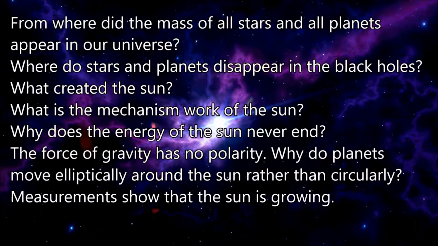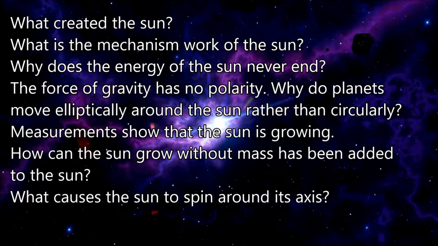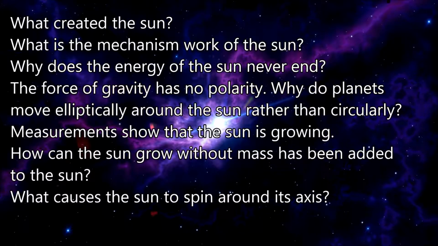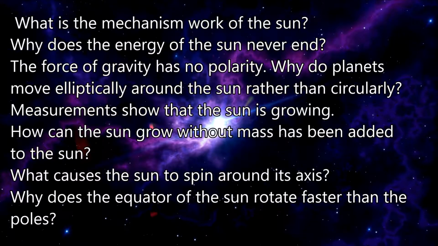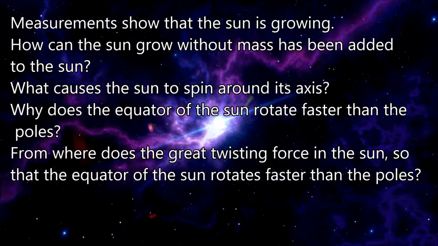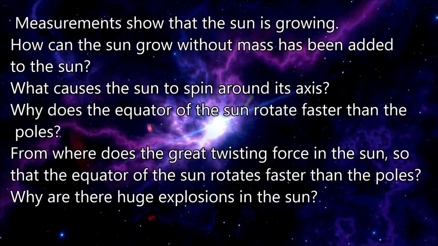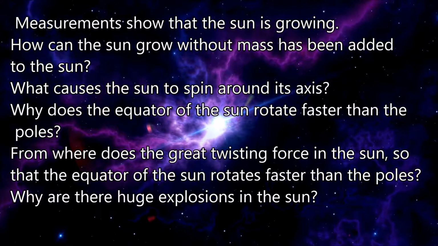Measurements show that the sun is growing. How can the sun grow without mass being added to the sun? What causes the sun to spin around its axis? Why does the equator of the sun rotate faster than the poles? From where does the great twisting force in the sun come, so that the equator of the sun rotates faster than the poles? Why are there huge explosions in the sun?